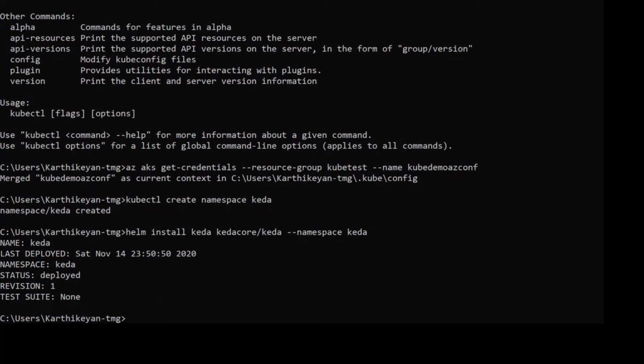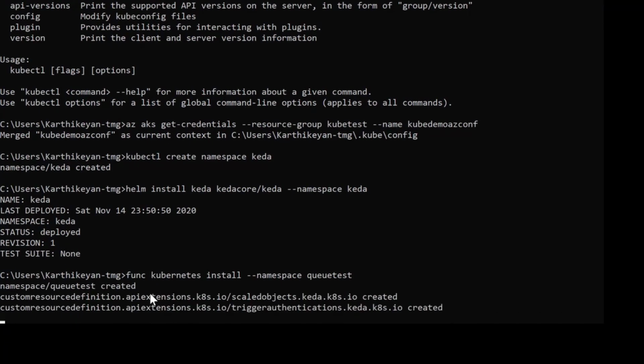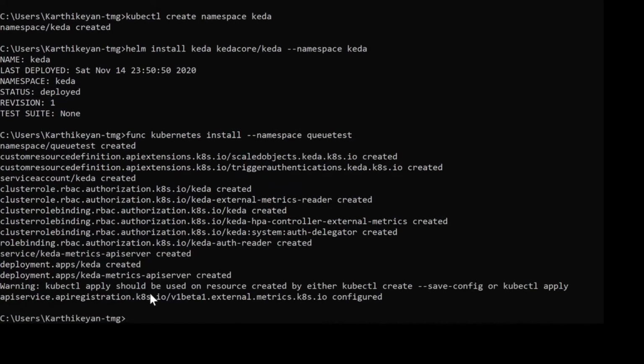Okay, next is to install the KEDA Azure function scaler, which actually installs when you run this command. You can put a namespace also, or if you don't put a namespace, it will take the default. I'm going to put some kube test, but it really doesn't matter, you can put any namespace. But if you use it in production, you give a proper namespace because it becomes a KEDA based scaler. Okay, it's all done now. So let's go to the charts now.